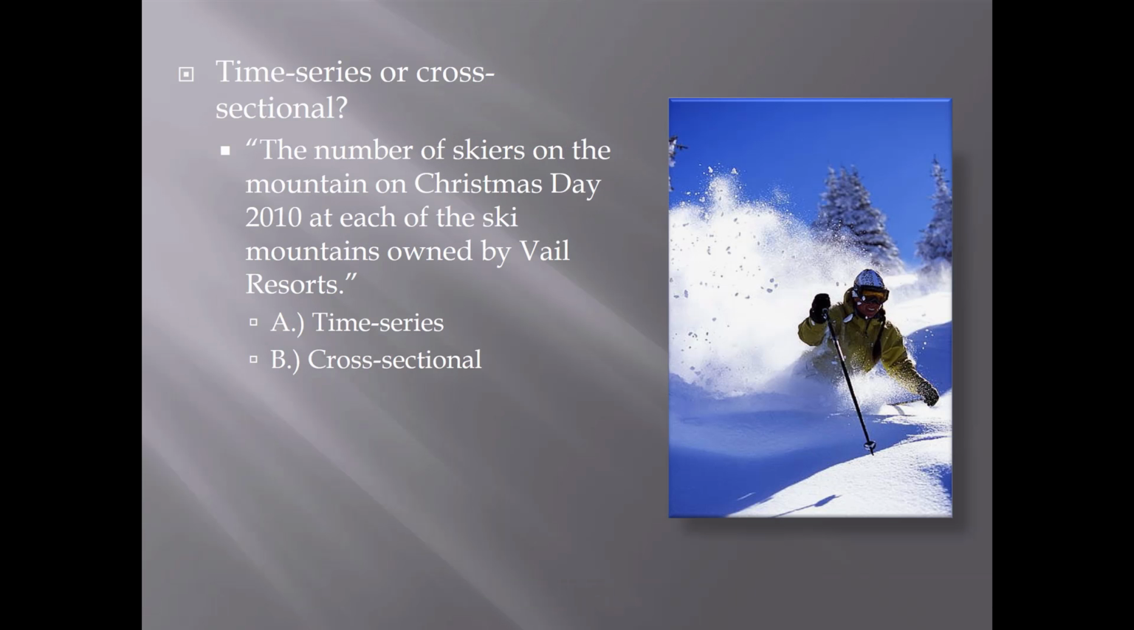Okay, so let's look at a few questions to kind of sum up the material. Time series or cross-sectional: the number of skiers on the mountain on Christmas Day 2010 at each of the ski mountains owned by Vail Resorts. Notice how I'm not looking at over time. I'm just looking at Christmas Day 2010. So even though I have a bunch of different ski resorts, I'm not looking at a bunch of different times. So I'm not looking at something over time. So that would be cross-sectional.